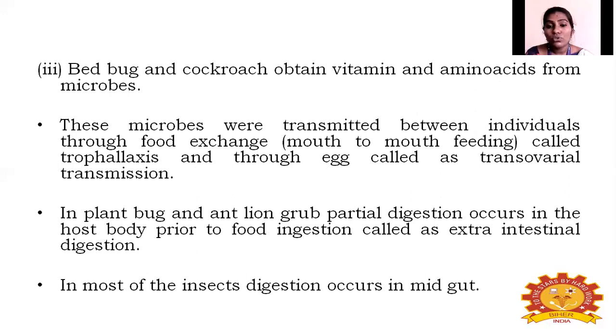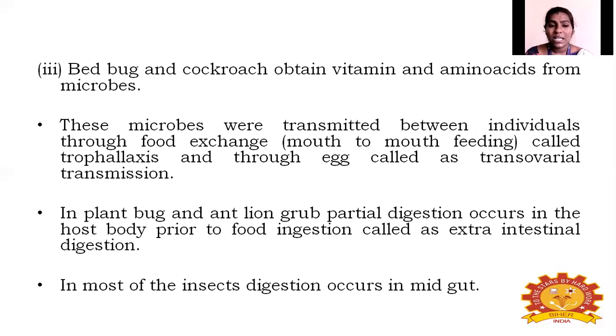And also through the egg, which is called transovarial transmission. So through food exchange or through the egg, these microbes are transmitted into individual insects. Transmission through the eggs is called transovarial transmission. This happens in plant bugs and some other insects.